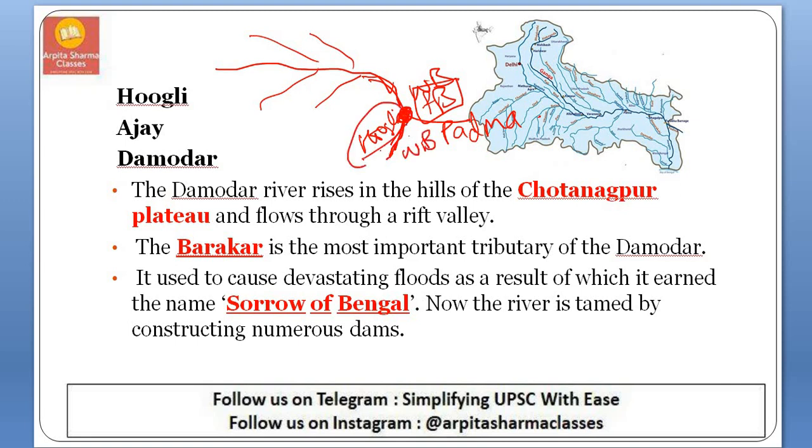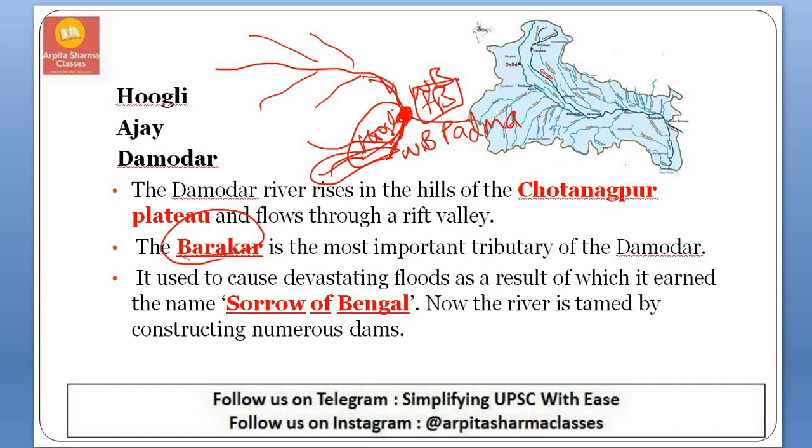Basically it has two tributaries, that is Ajay and Damodar. Damodar is a famous one. Damodar river rises in the hills of Chota Nagpur Plateau and it flows through the Rift Valley. Barakar is one of the important tributaries of Damodar river, and Damodar river causes some devastating floods in the region of West Bengal, so it is called the Sorrow of Bengal. So this is about Ganga river.